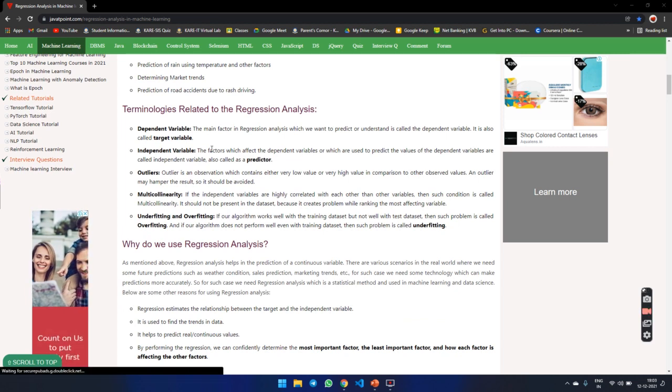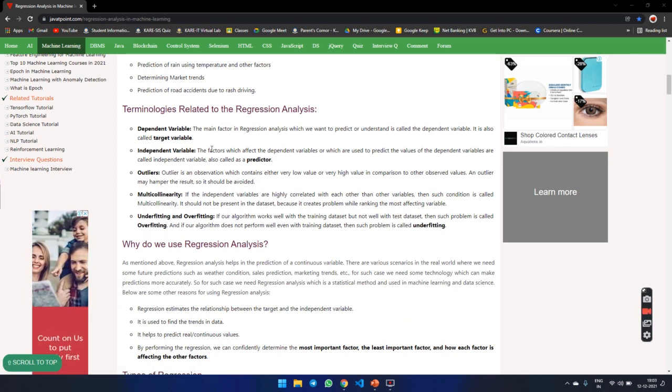Terminology related to regression analysis. First, the dependent variable. The main factor in regression analysis which we want to predict or understand is called the dependent variable. It is also called the target variable.